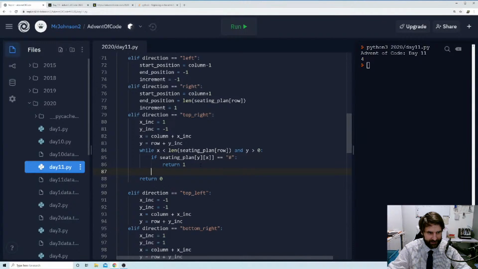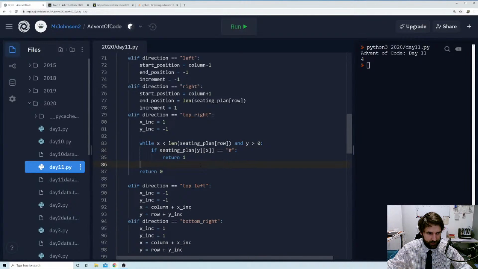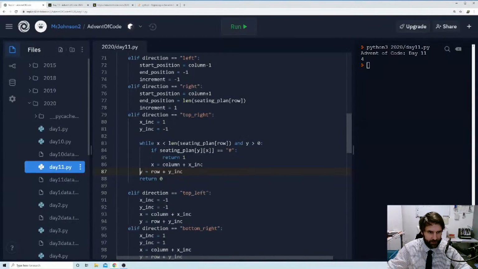Otherwise, we're going to say X plus equals X increment, and Y plus equals Y increment. So Y will add -1 and become lower, X will add 1 and become higher. And so we'll keep checking that seating plan like that.